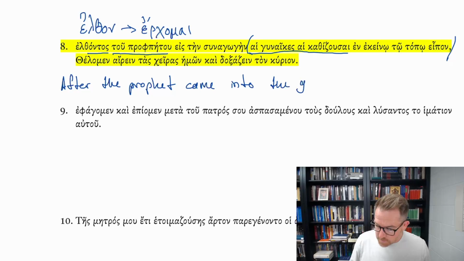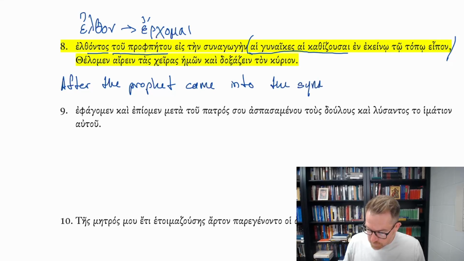And remember, in these genitive absolute phrases, you're still going to see direct objects in the accusative. You're still going to see prepositional phrases. They're going to be in their normal case. So not everything's going to be in the genitive case, but you're going to see this definite article, in this case, a direct object from a prepositional phrase, into the synagogue. So the main subject now we can get to, hai gynaikes, hai kathizousai. So the women, the women sitting,